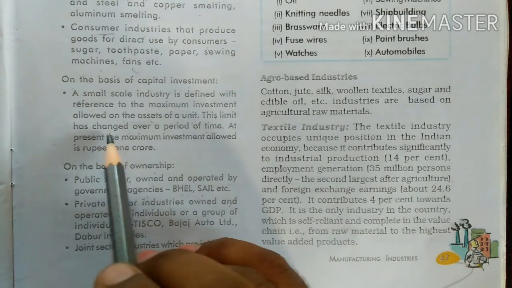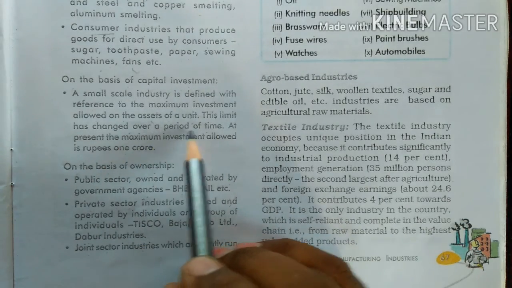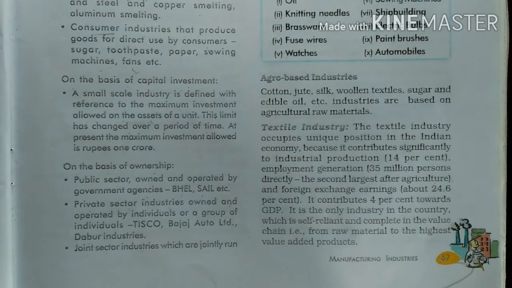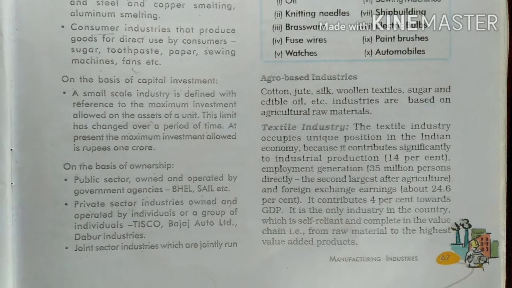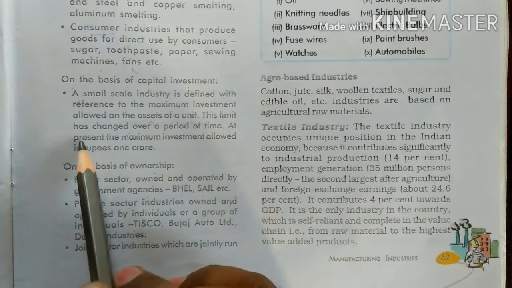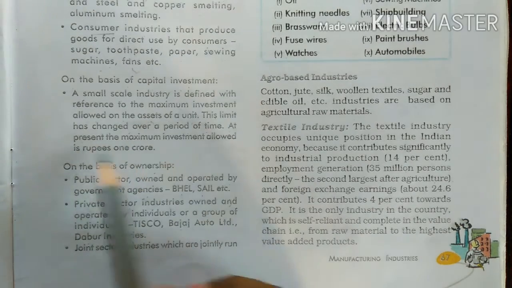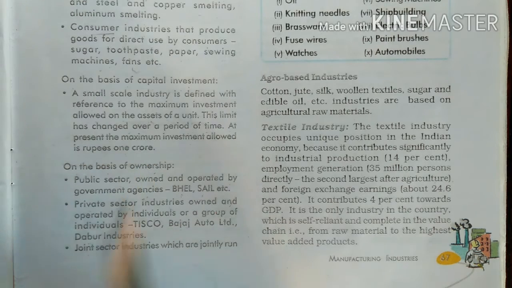This limit has changed over a period of time, and this limit of investment may be changed in future. It may increase or it may decrease. At present, the maximum investment allowed is rupees 1 crore.